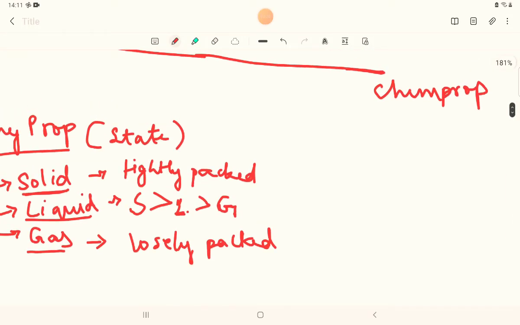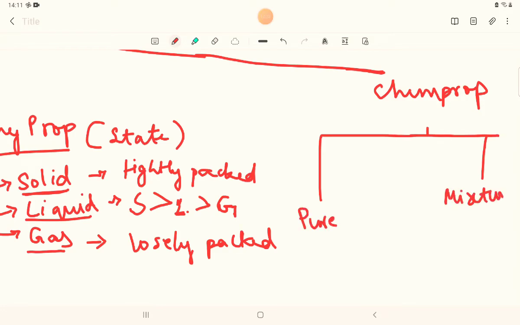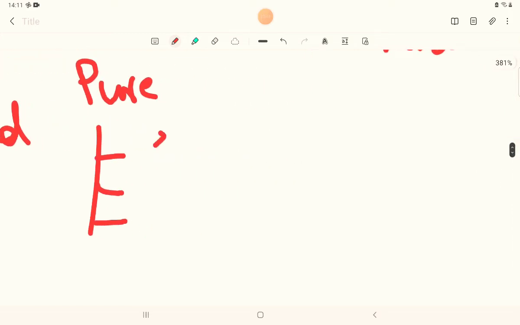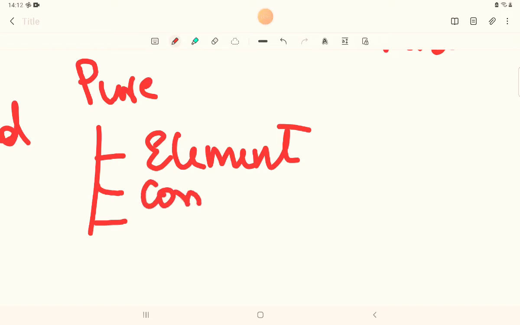Under chemical properties we have two classifications. Here I'll be writing pure substance, and this is a mixture. Under pure substance we'll be categorizing into three more types. The first one is the element, the second one is the compound, the third one is the molecule.